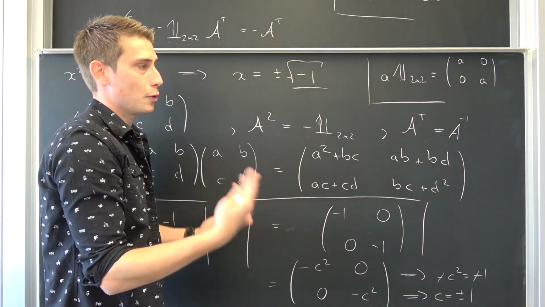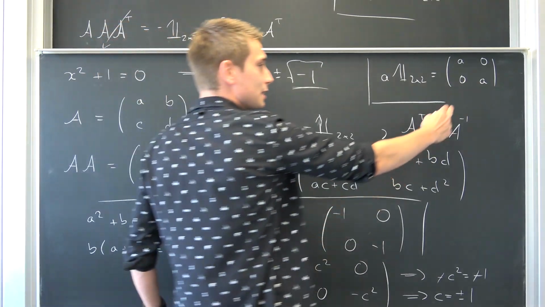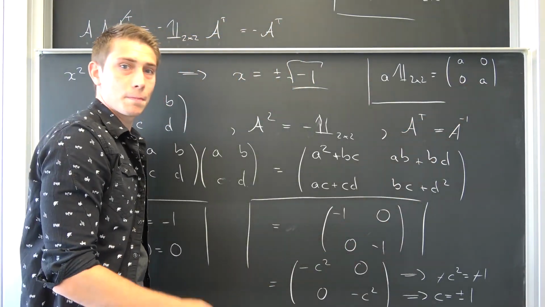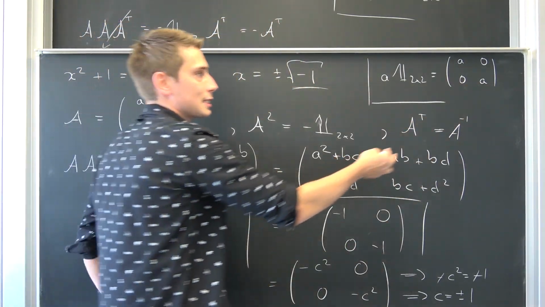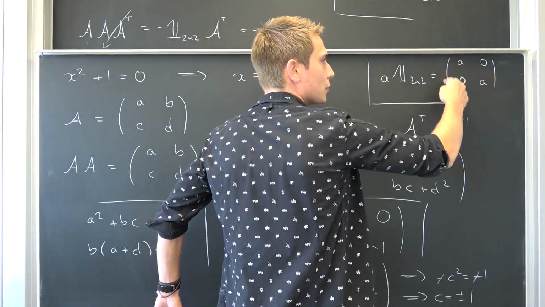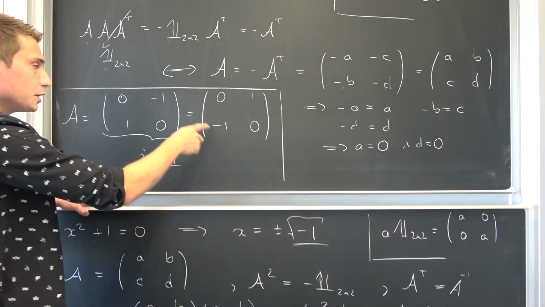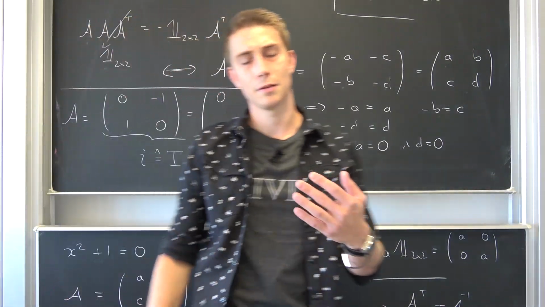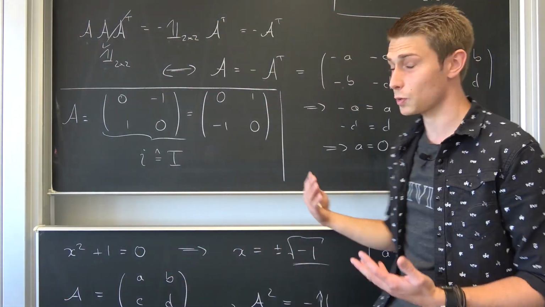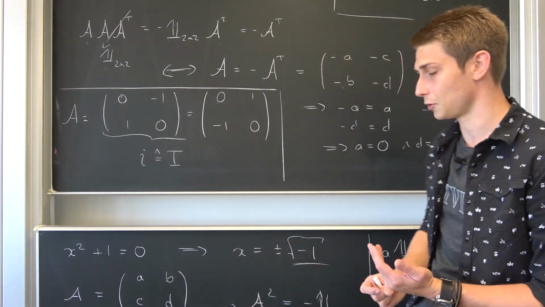Those are just real numbers in matrix form, and those are extremely important because we can add matrices pointwise together. So if we were to add those to our imaginary unit, we could arrive at general complex numbers, and this is what we are going to talk about in the next episode.